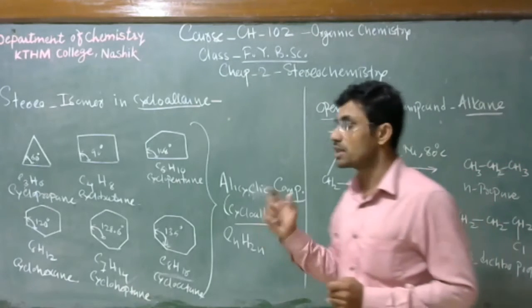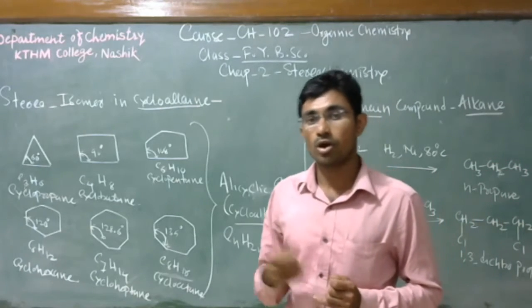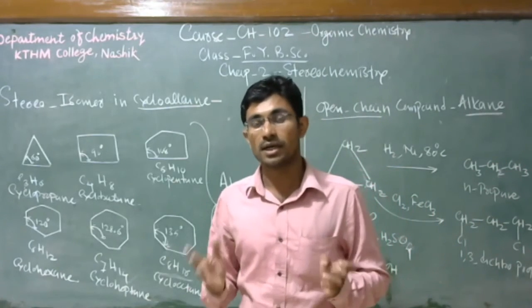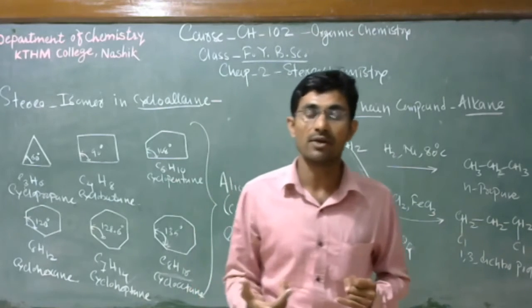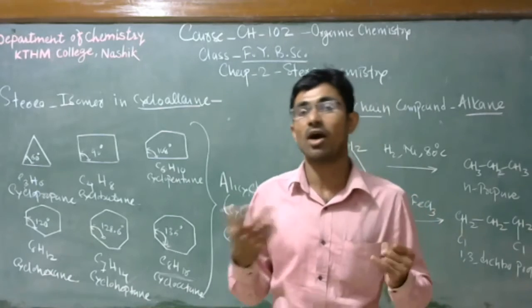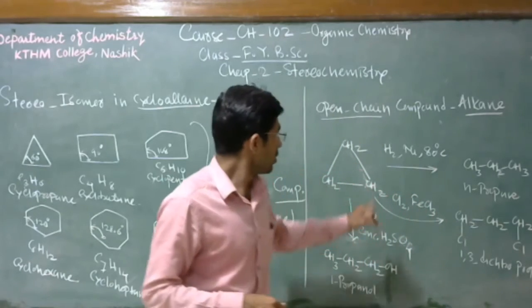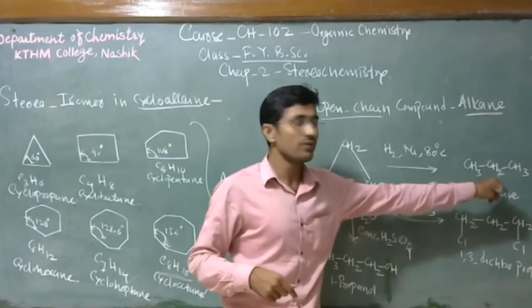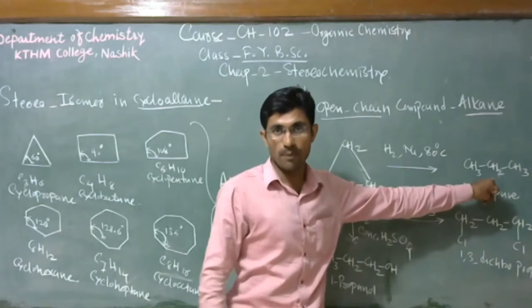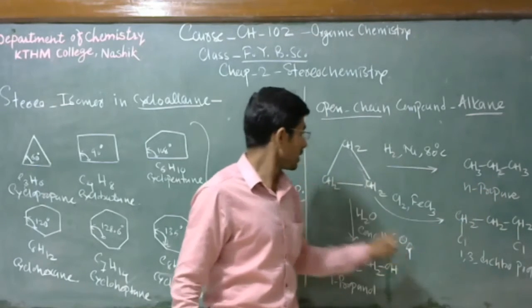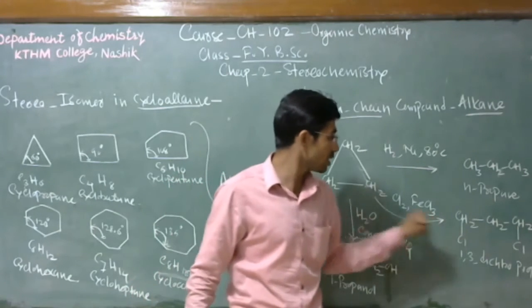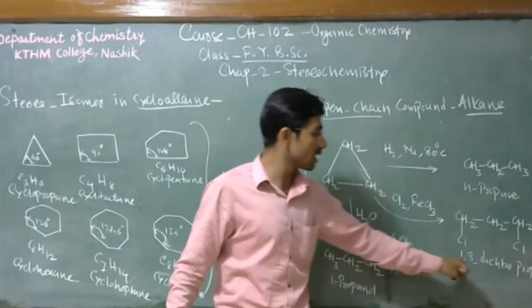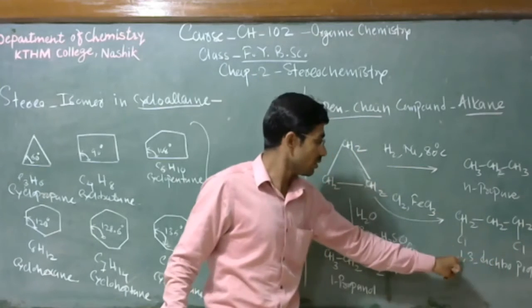In this cyclopropane molecule we can observe that the ring is opened, meaning the ring is broken, and after breaking we get an open chain compound, meaning an addition reaction occurs. With hydrogen in presence of nickel, we get the open chain compound n-propane. Also, addition of Cl2 occurs over cyclopropane, and we get 1,3-dichloropropane.